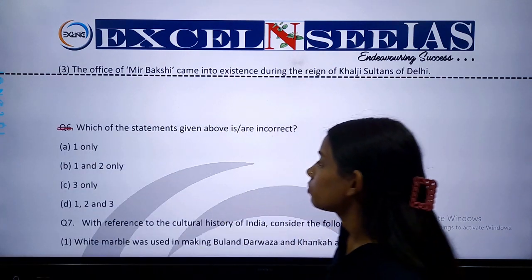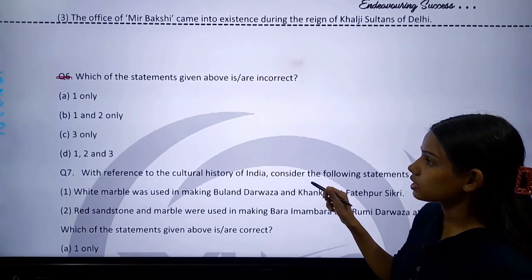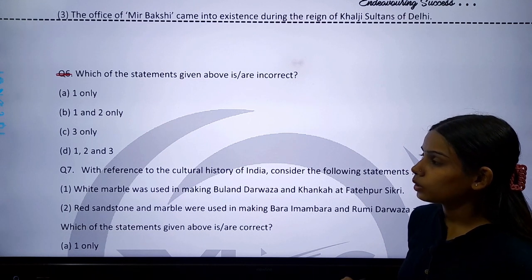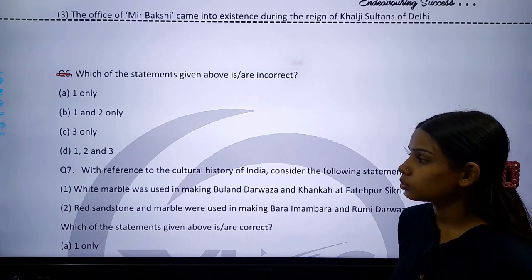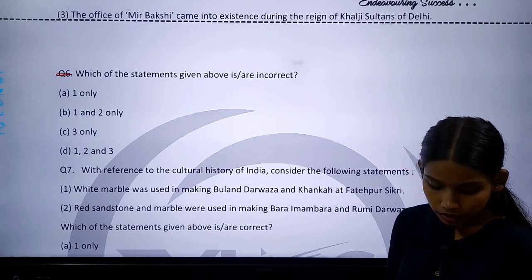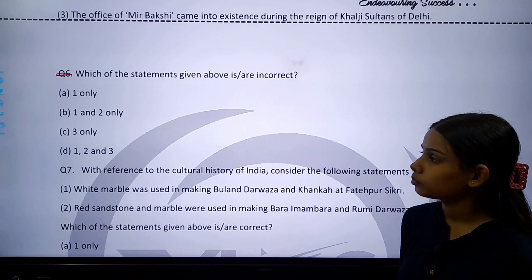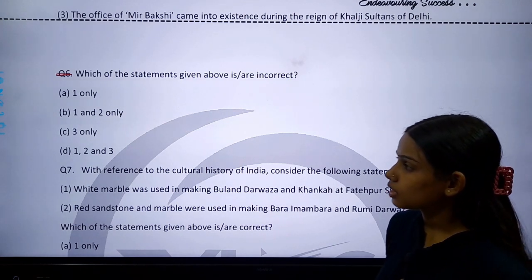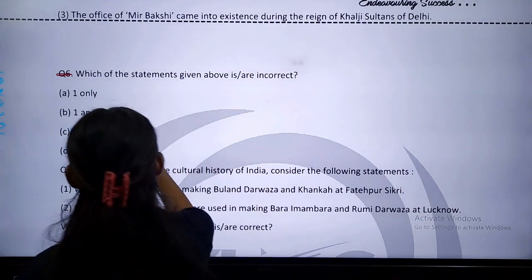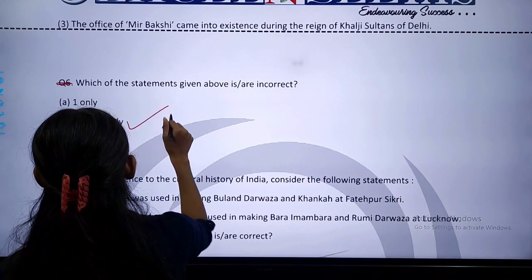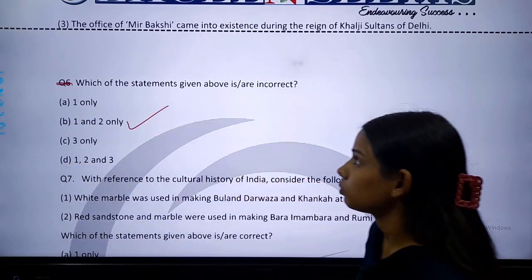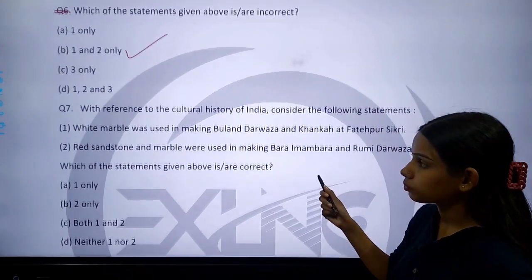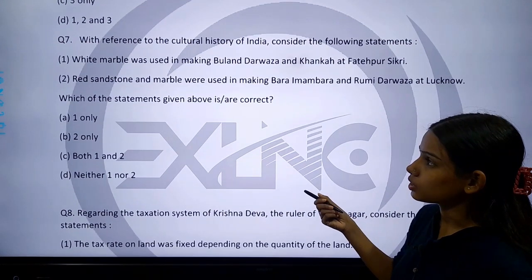Which of these statements given above are correct? Only 1, 1 and 2, 3 and 1, 2 and 3. So the correct answer is that statements 1 and 2 are correct. Statements 1 and 2 are correct. Now come to the next question.